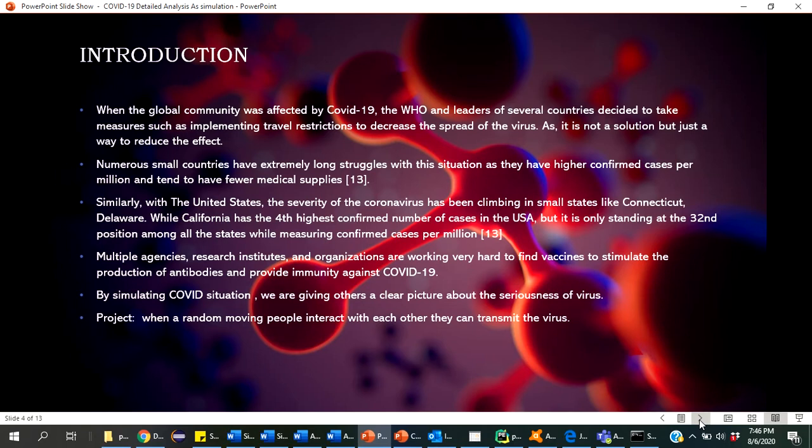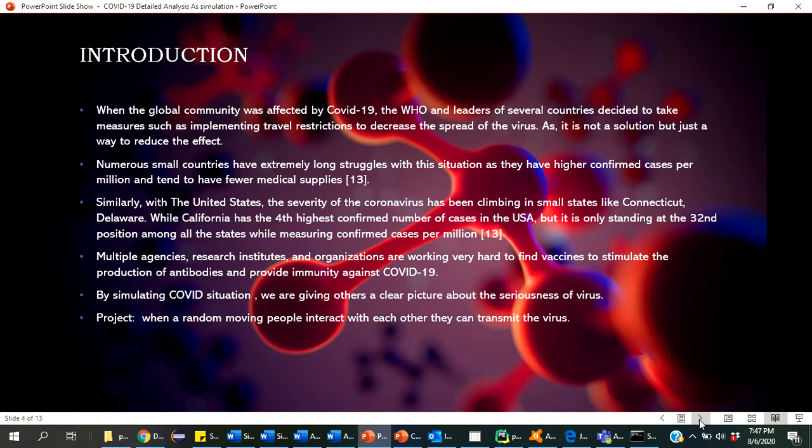By simulating the COVID situation, we are giving others a clear picture of the seriousness of the virus, because even now some people are taking the virus very lightly, thinking it will be okay, that we will not get affected, and even if we get affected we will recover soon. So this is the time to give people a clear picture of how it will impact us if we go out, do not stay at home, and interact with each other.